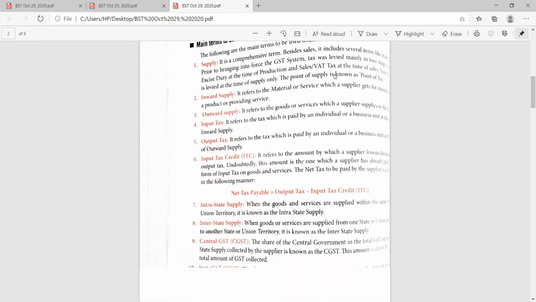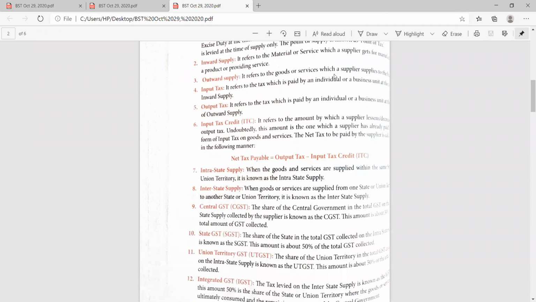Intrastate supply. Intrastate means the supply is done within the same state or union territory. And interstate supply is supplied from one state to another state or union territory. Central GST means CGST. The share of the central government in the GST is known as CGST, and the share of the state government when the GST is collected is known as SGST.